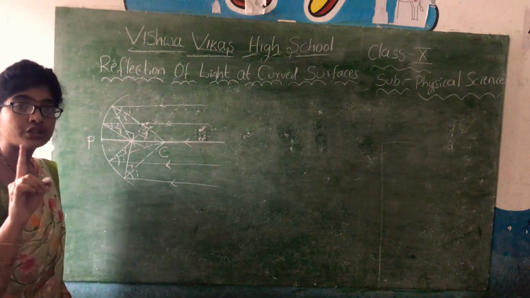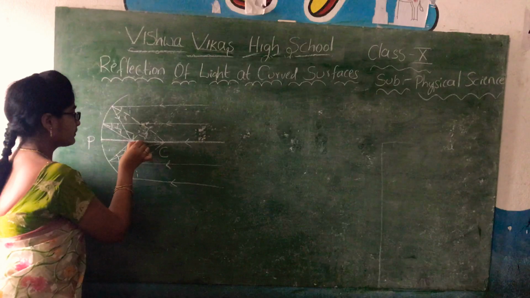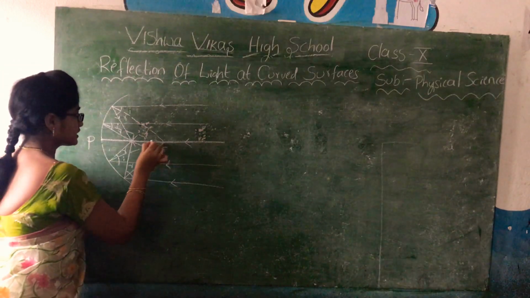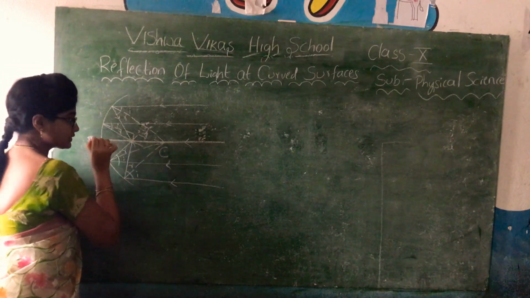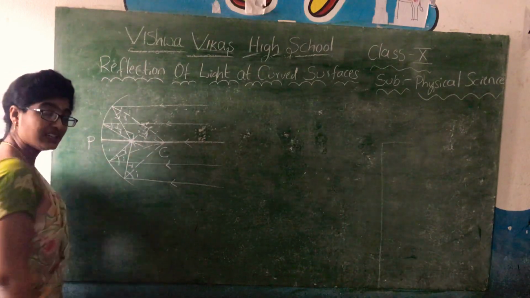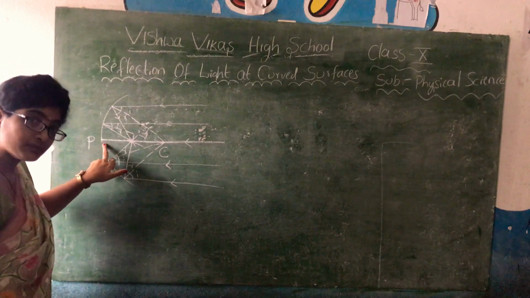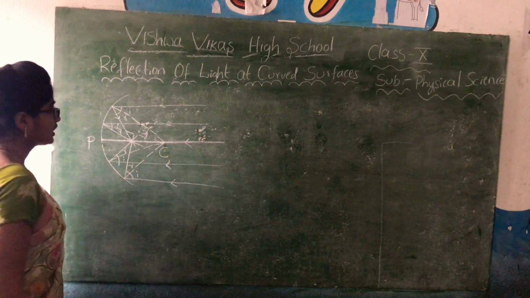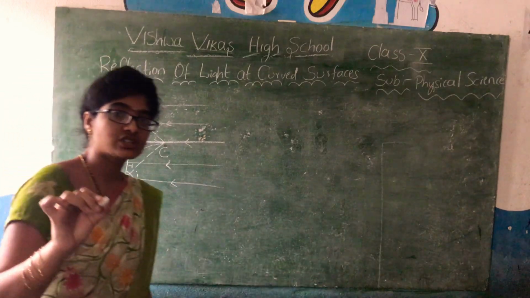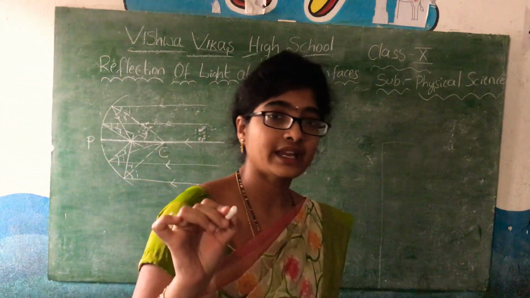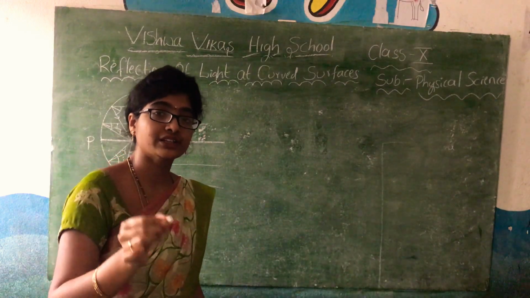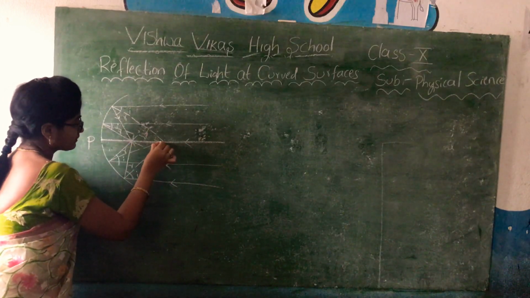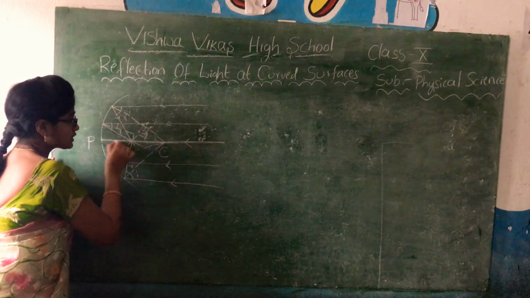Then we know the normal is nothing but the line passing from the center of curvature to any point of the mirror, right? So you can also take this line as a normal, and this is another ray falling on the mirror, passing through the center of curvature, a straight ray. We know the ray from the source makes an angle of incidence and gets reflected with the same angle, right? This ray is also a normal because it passes from the center of curvature to a point of the mirror.